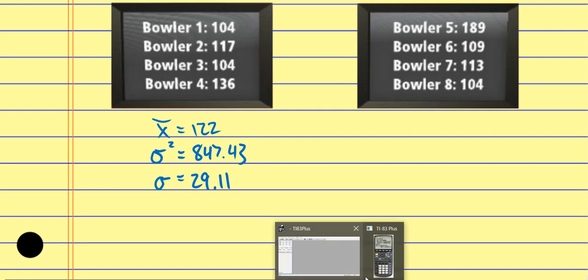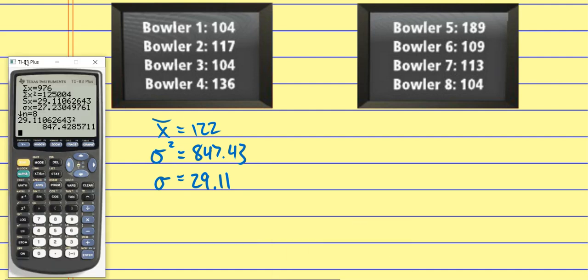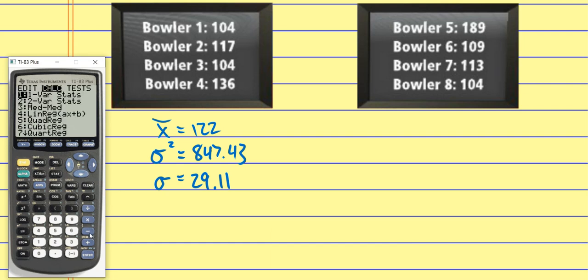Couple other things that are on the calculator here just to show you. I have to go back in and get my calculated values again because it won't let me scroll down. You notice there's a little arrow here. So n is the number of data values, but that arrow means you can keep going. There's more stuff here. Look at this. We've got the minimum, we've got the maximum, we've got the median here, and we've got the first and the third quartiles. Remember doing box and whisker plots? Well, here's all the information we need for a box and whisker plot.